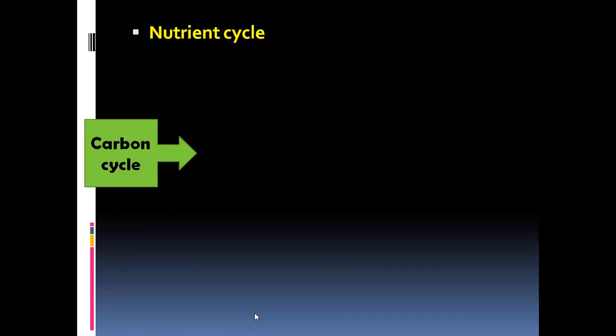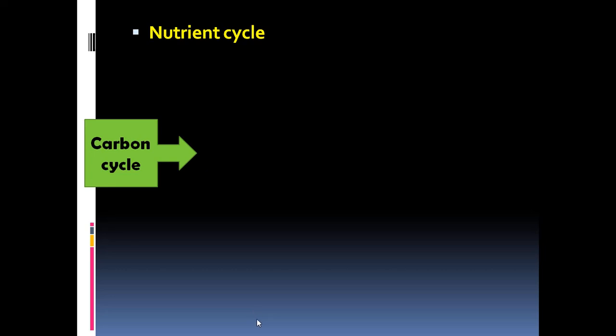Now let's take up the nutrient cycles. Nutrient cycles are also called biogeochemical cycles, where the term itself indicates that there are some chemicals cycling between the geo, meaning earth, soil and the environment, and bio, the living organisms. So this cycling of the nutrient cycle keeps life going on this earth. So let's take up some of the important cycles. Carbon cycle is one.